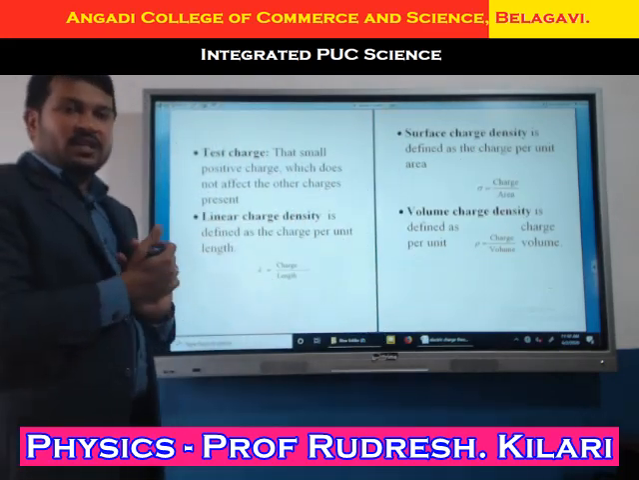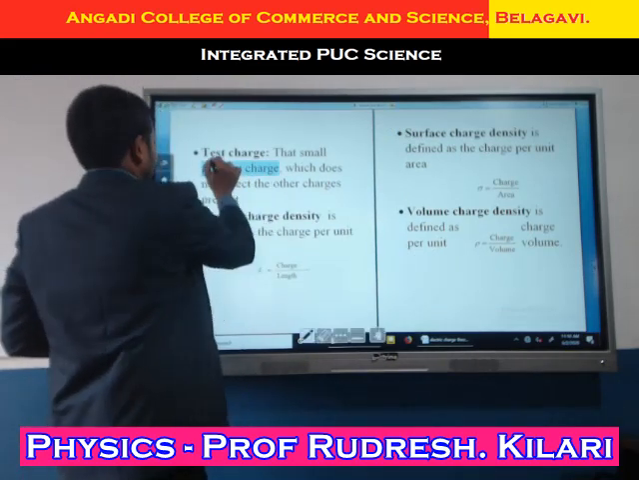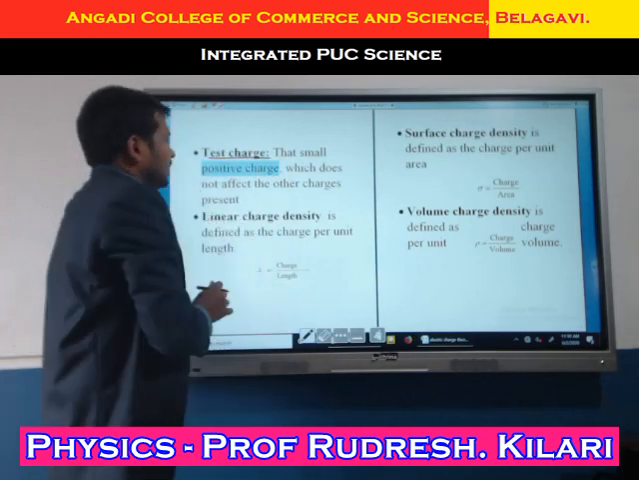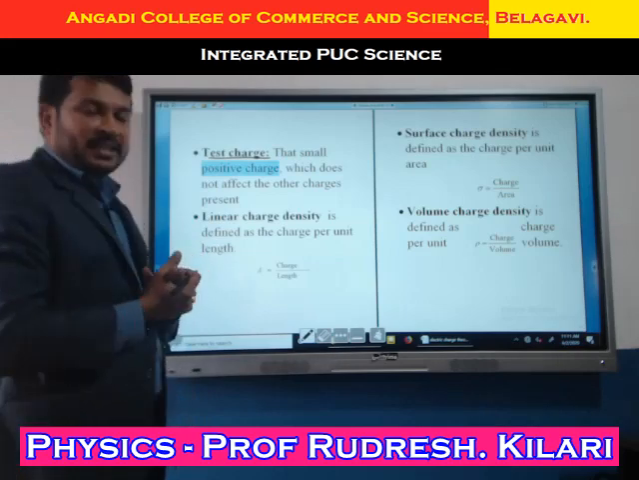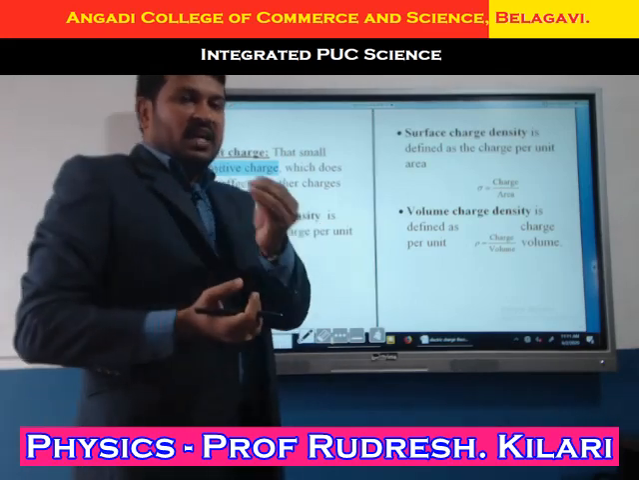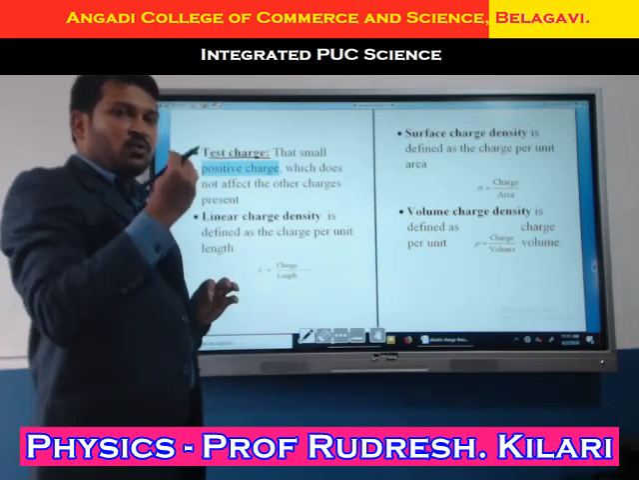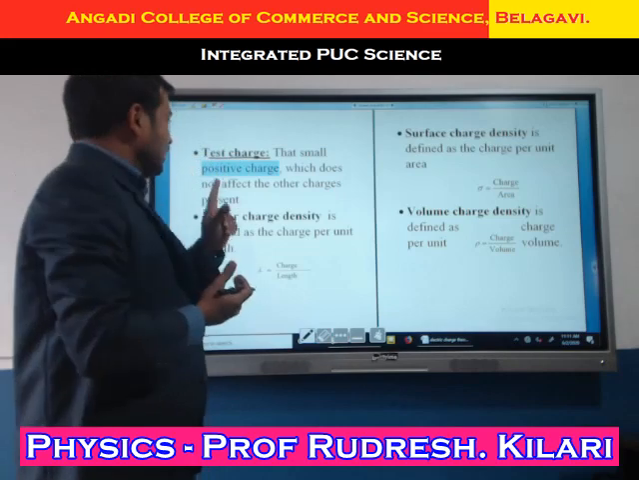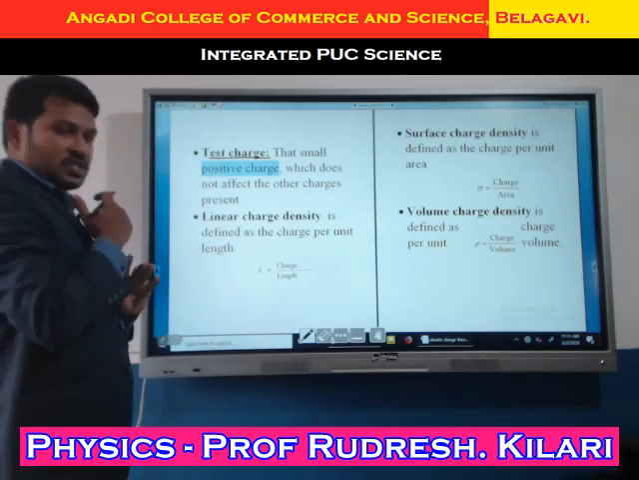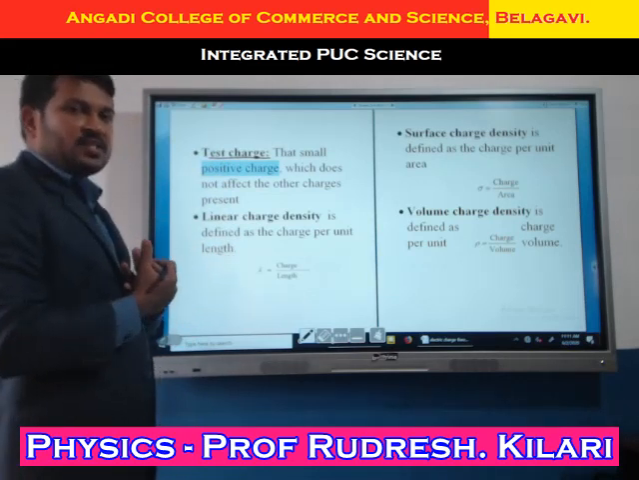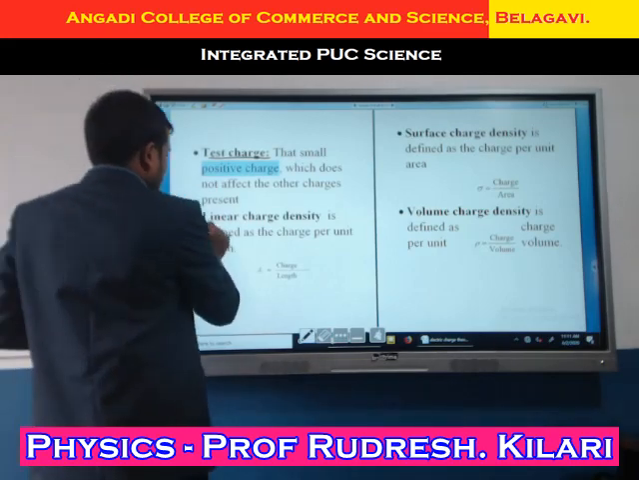What we call a test charge is important. A test charge is the smallest positive charge, which does not affect any other charges. In derivations we use the word test charge. It is the smallest positive charge which does not affect any other charges in a field. That is known as a test charge. You remember this.